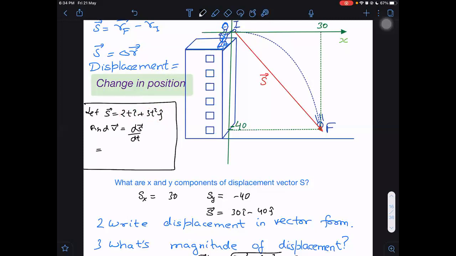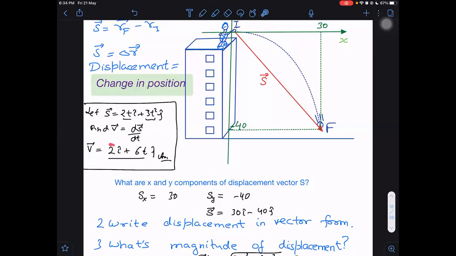What is the derivative of 2t? The derivative of 2t is 2. Then velocity will become 2 i cap plus the derivative of 3t square, which is 6t. So our answer will be just 2 i cap plus 6t j cap. That is the answer. If somebody is asking for acceleration, again differentiate.